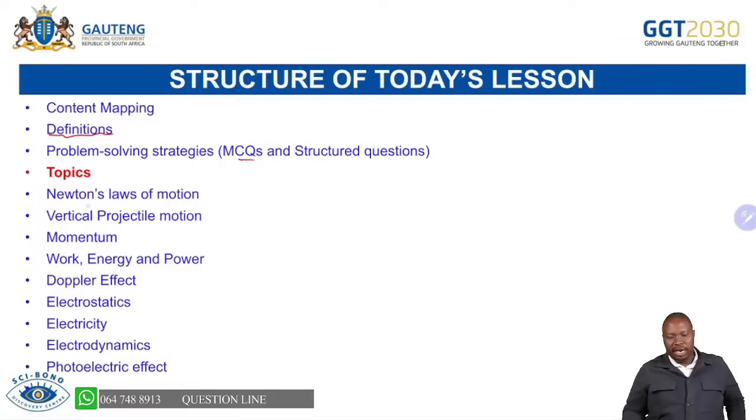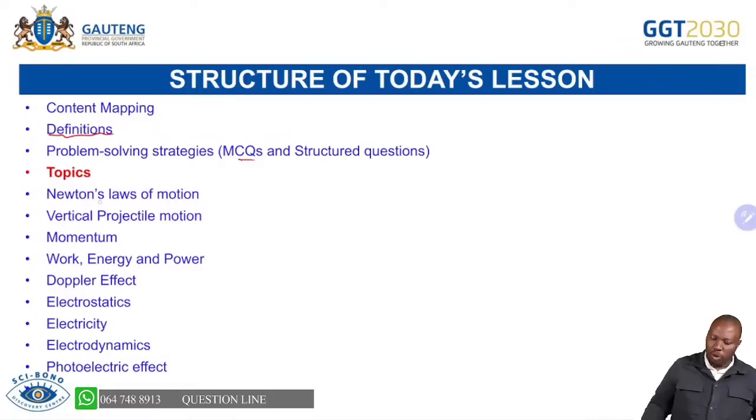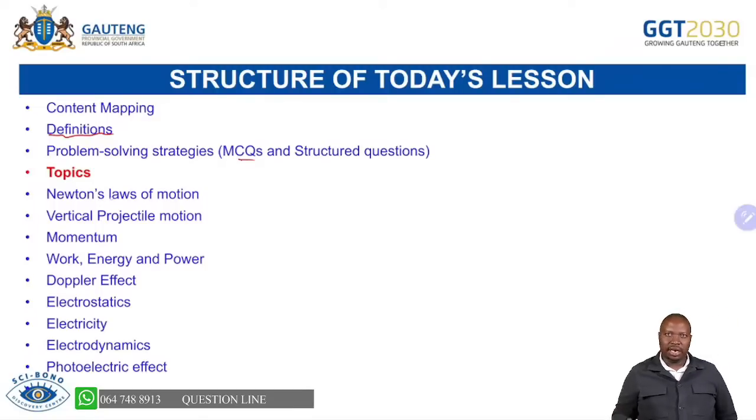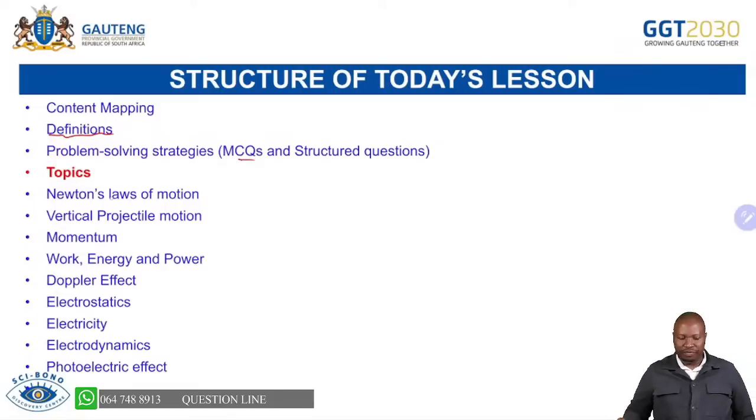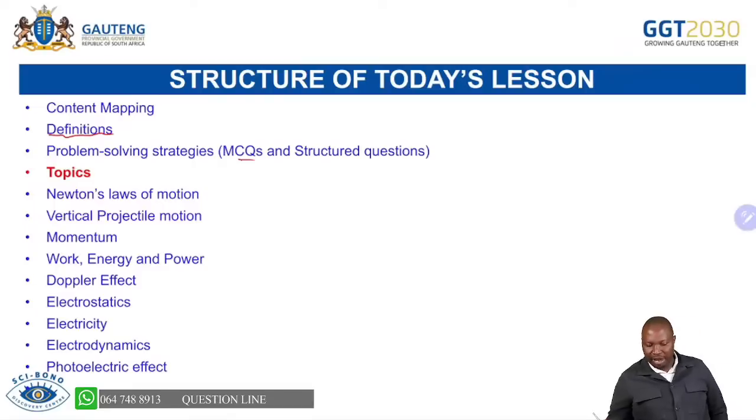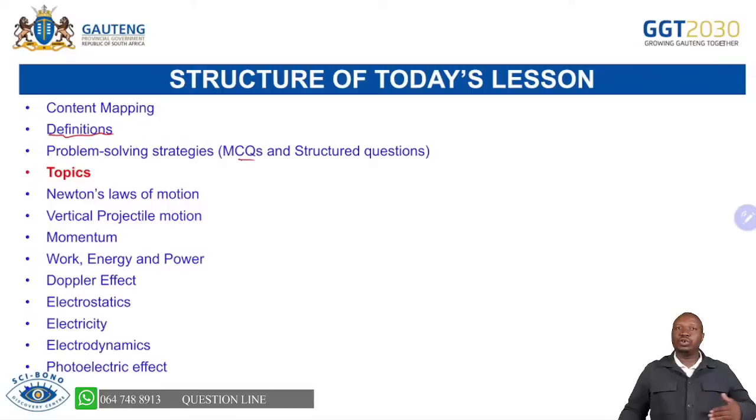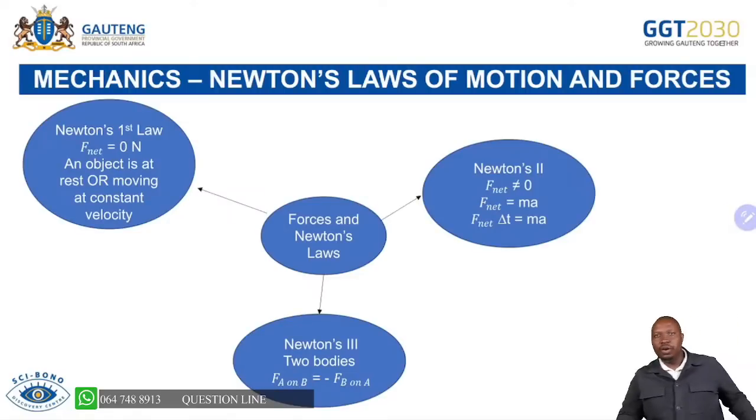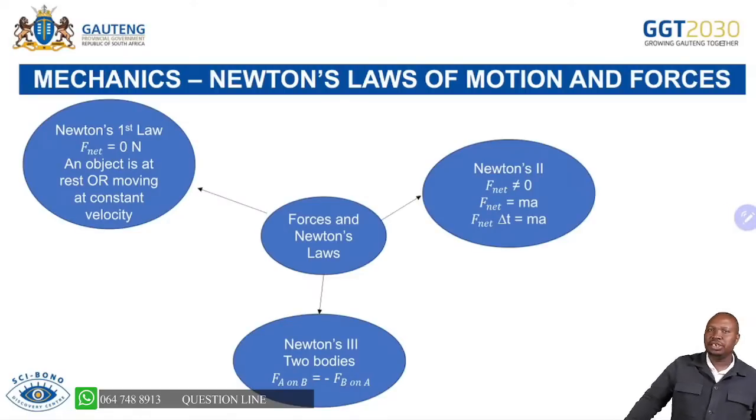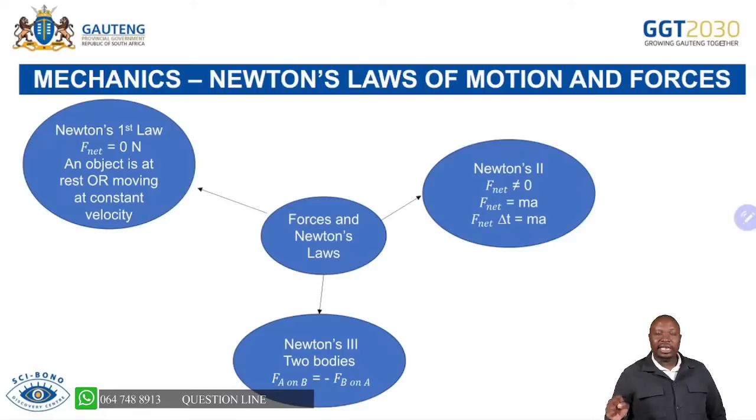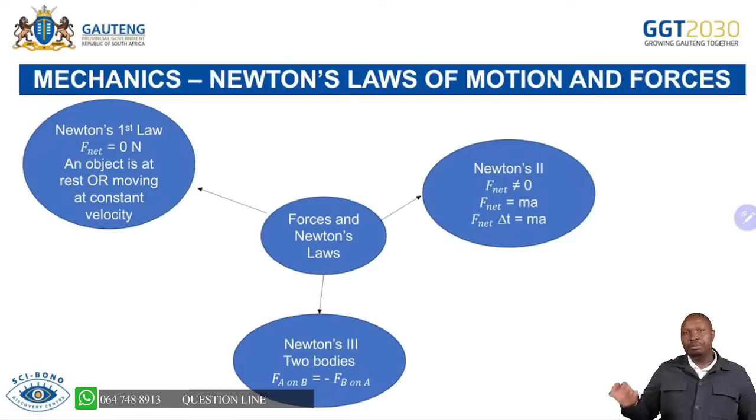And then the topics, as indicated, we're starting with Newton's laws of motion. Remember, we're doing Newton's first law, second law, third law, and Newton's law of universal gravitation, vertical projectile motion, momentum, work, energy, and power, Doppler effect, electrostatics, electricity, electrodynamics, and photoelectric effect. So that is how the topics are arranged for this particular lesson. I'm hoping that you have a pen, paper, and a calculator. You'll be able to do that. You have your data sheet close to you. Remember, a data sheet is something that you will always keep close to you, so that at all times you are able to go to the data sheet and choose the correct formula.